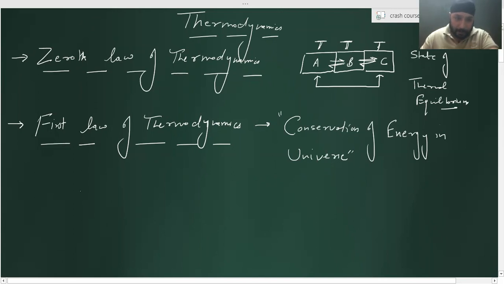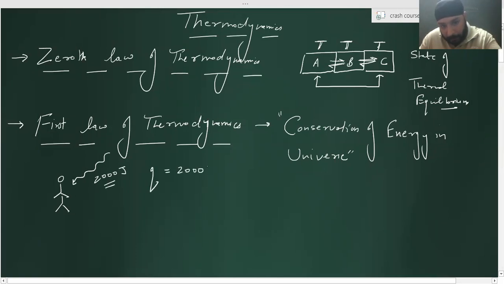Now listen over here. Very simple thing. Suppose I have an object or a body, let's say this is a person. I have given, let's say, 2000 joules of energy to that person. So how much heat have I given to him? 2000. Whenever the heat is given to the system, is it positive or negative? Positive. It is absorbing.